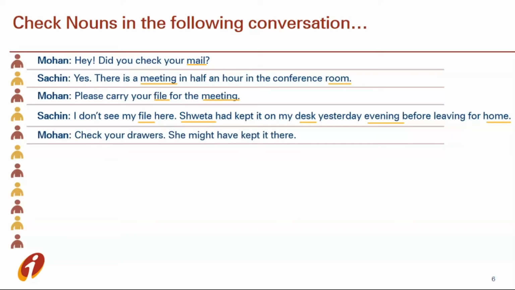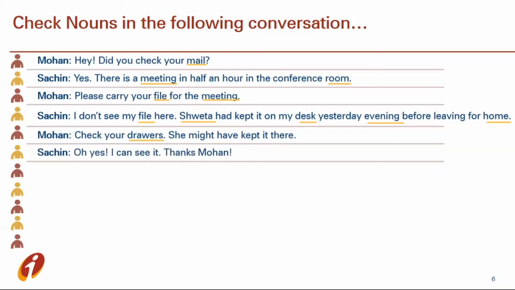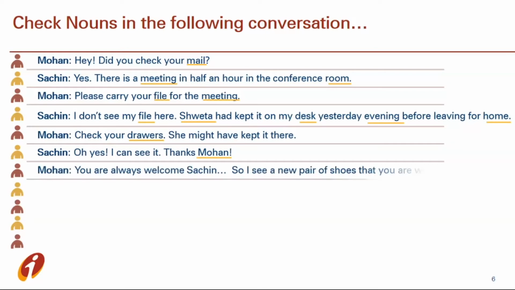Mohan: Check your drawers. She might have kept it there. So in this sentence, drawer is a noun. And as you can see, she, I, you, they are also referring to a person. But they are not nouns, they are pronouns, which we are going to discuss in our next session. Sachin: Oh yes, I can see it. Thanks, Mohan. In this sentence, the word Mohan is the name of a person, that's why it is a noun. Mohan: You're always welcome, Sachin.